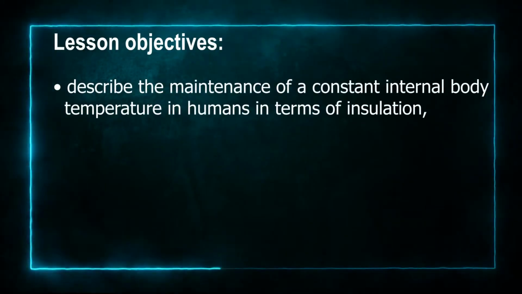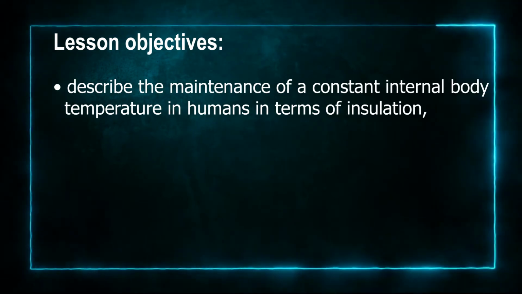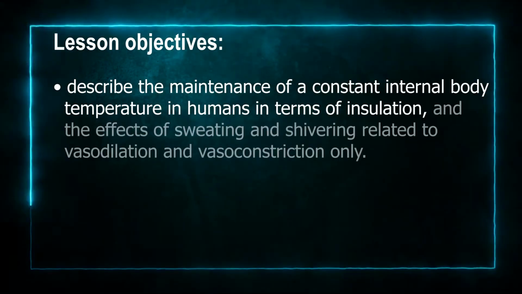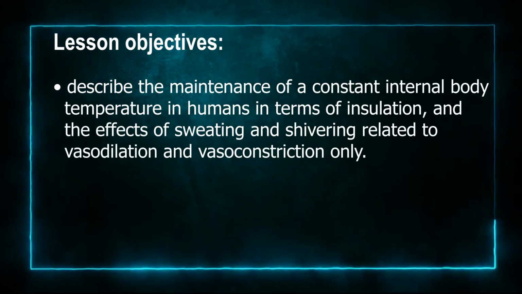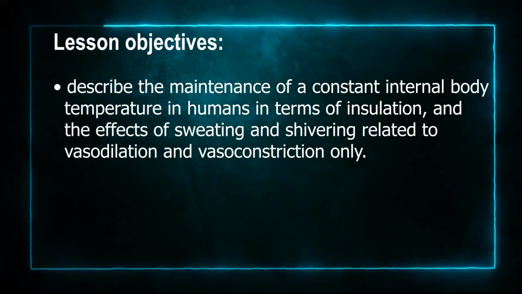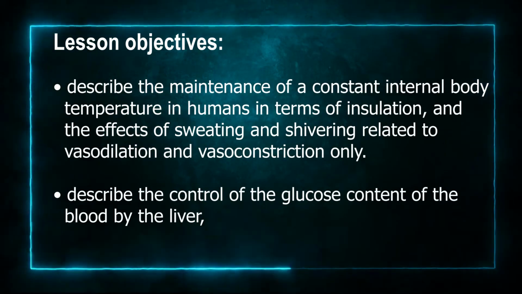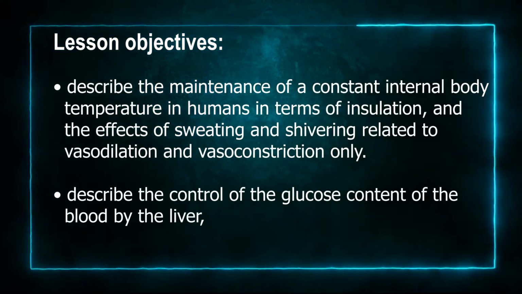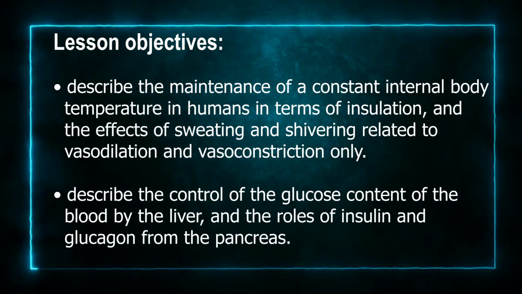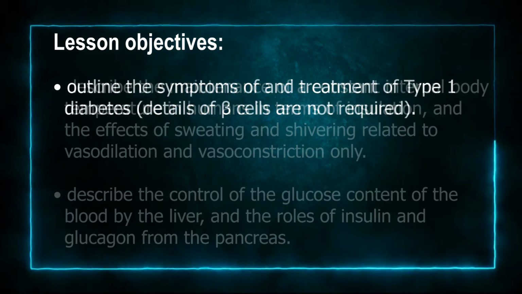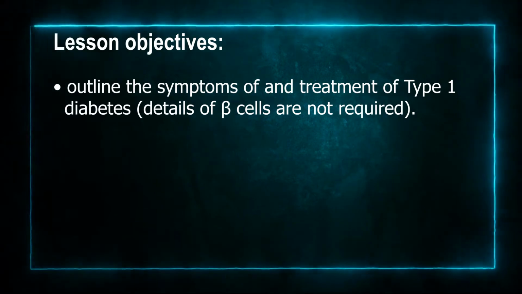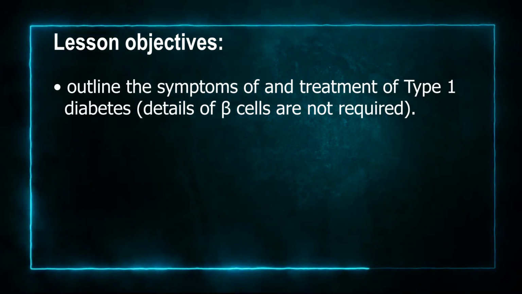Today's lesson will focus on homeostasis in endothermic animals. Learning objectives are: describe the maintenance of a constant internal body temperature in humans in terms of insulation and the effects of sweating and shivering related to vasodilation and vasoconstriction only. Describe the control of the glucose content of the blood by the liver and the roles of insulin and glucagon from the pancreas. Outline the symptoms of and treatment of type 1 diabetes. Let's get into it.